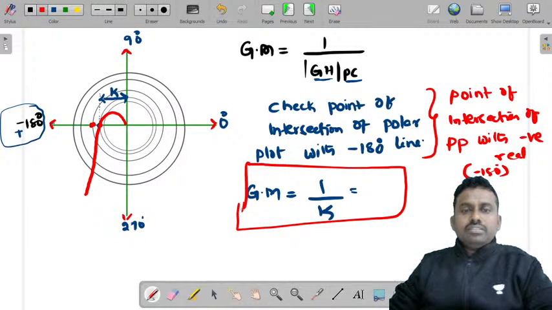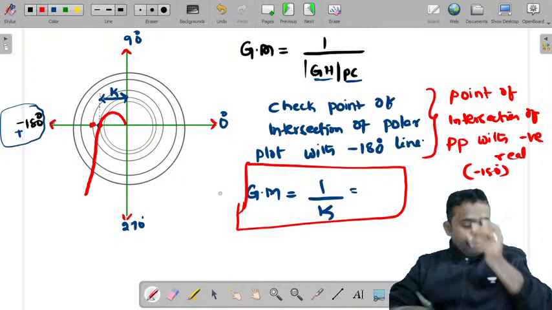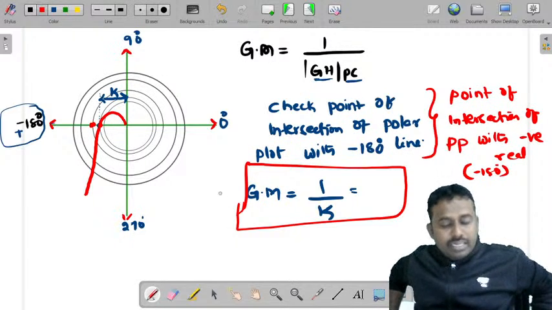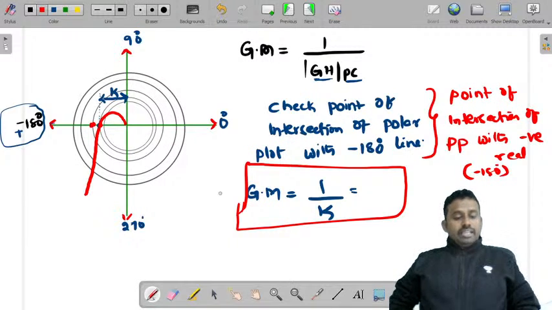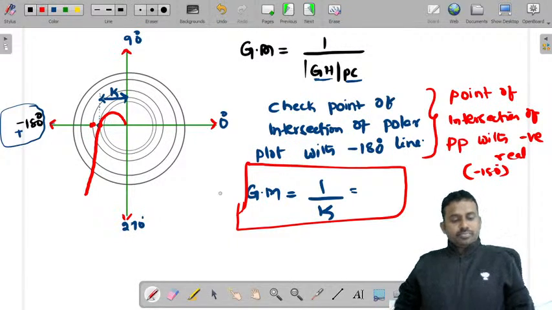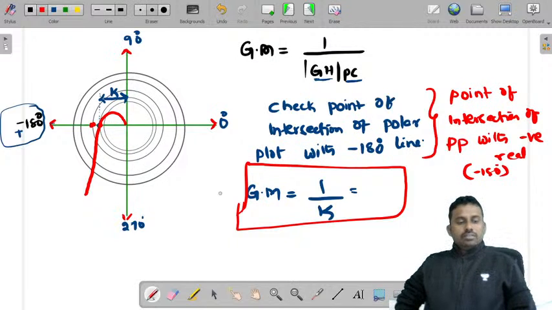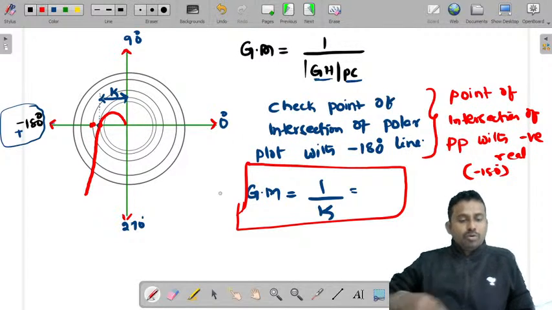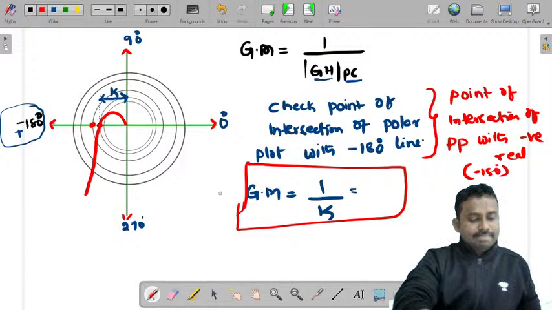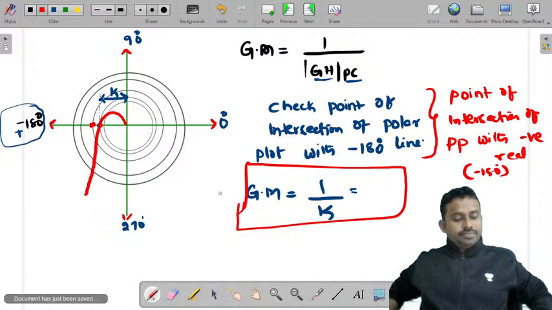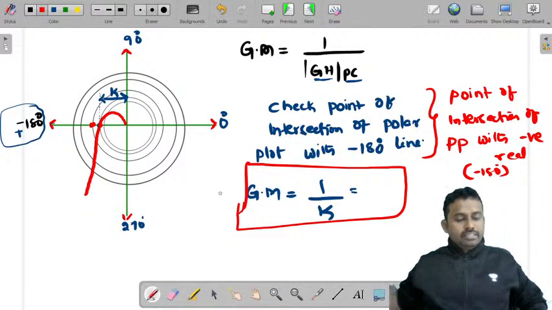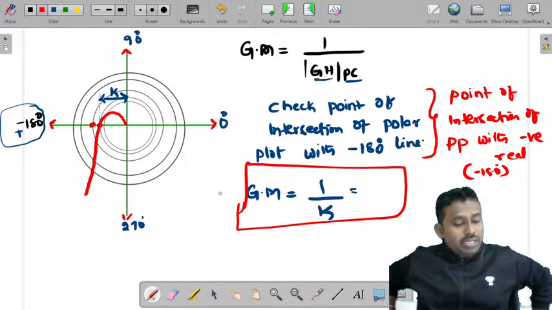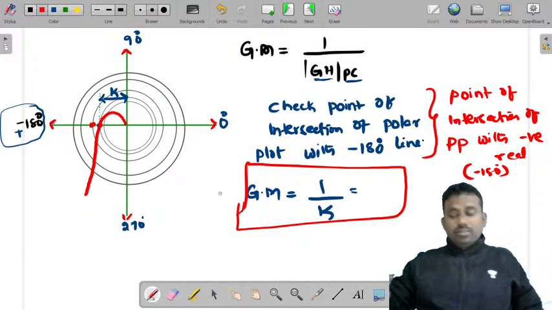Hope you have understood this. If you have understood, please let me know. Yes or no, just tell me if you have understood gain and phase margin. Hope you have all understood that. Do you have any doubts? Yes, sir. Okay, very good.